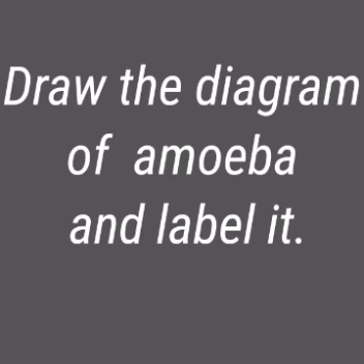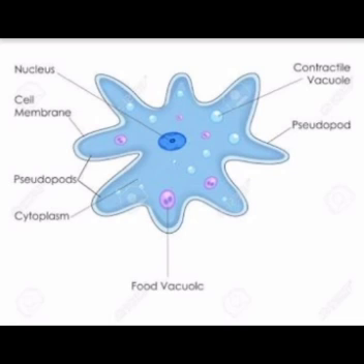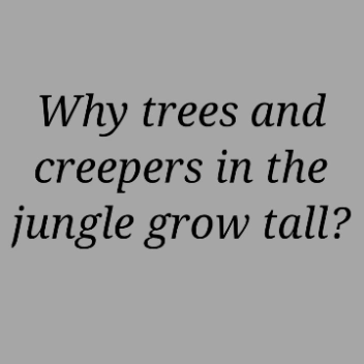Question 1. Draw the diagram of amoeba and label it in your notebook. Please open your notebook and do all this. Question second. Why do trees and creepers in the jungle grow tall? The answer is, the plants in the jungle are many in number. They compete with each other to get enough sunlight. To achieve this, trees and creepers in the jungle grow tall.